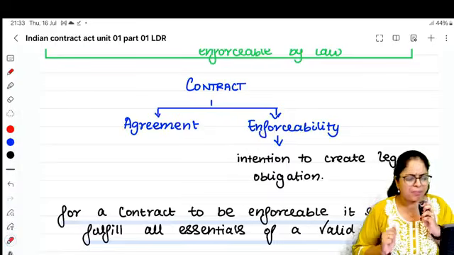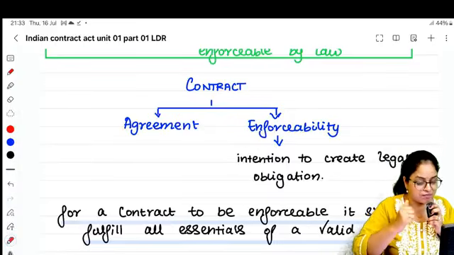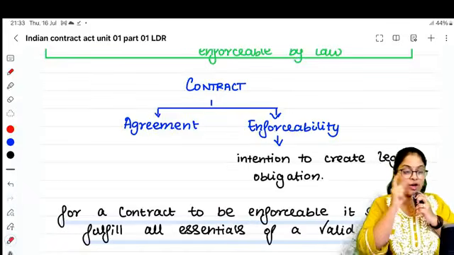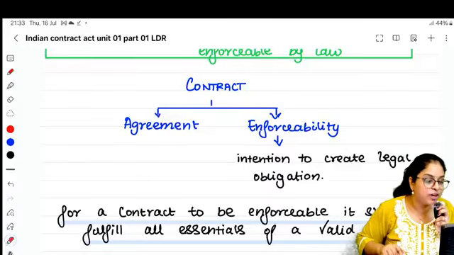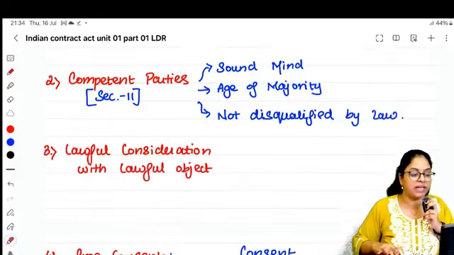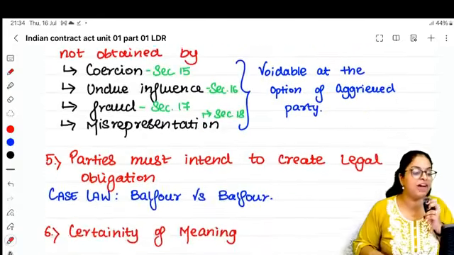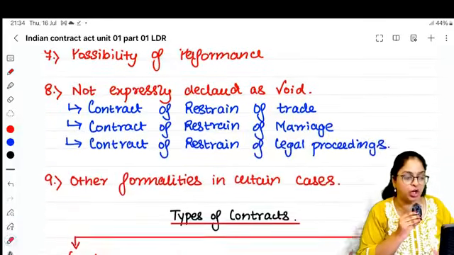Next is, ma'am, when can I go to the court? When your contract is valid. When can you go to the court? When your contract is valid. When will my contract be valid? Only when you fulfill the following conditions. There are some 9 to 10 conditions we have told. Only when you fulfill all these conditions, you will be allowed to go to the court.